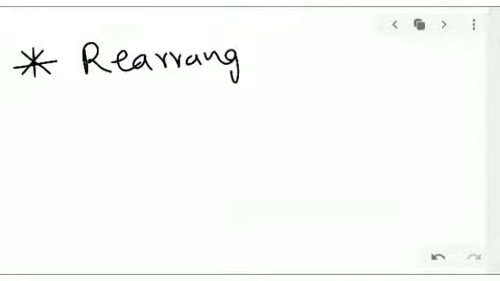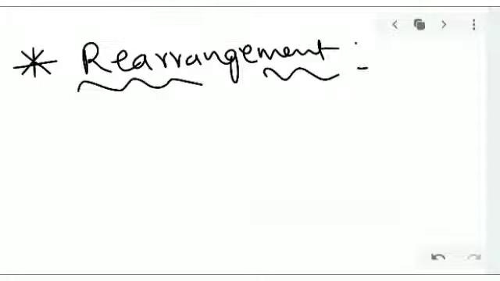The next and final one is rearrangement reaction. How does the rearrangement take place? Suppose an inorganic compound rearranges, it gives an organic compound.